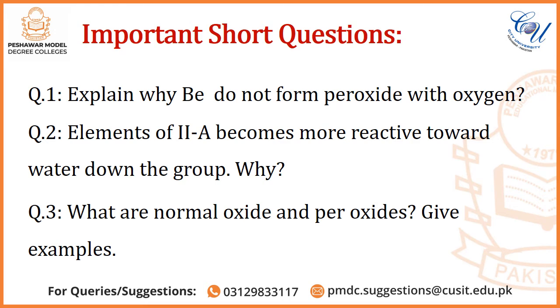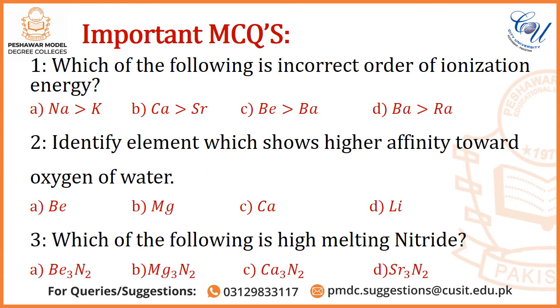Important MCQs. MCQ number 1. Which of the following is the incorrect order of ionization energy? You have to select the incorrect order. Option A, sodium is more than potassium. Option B, calcium is more than strontium. Option C, beryllium is more than barium. And option D, barium is more than radium.